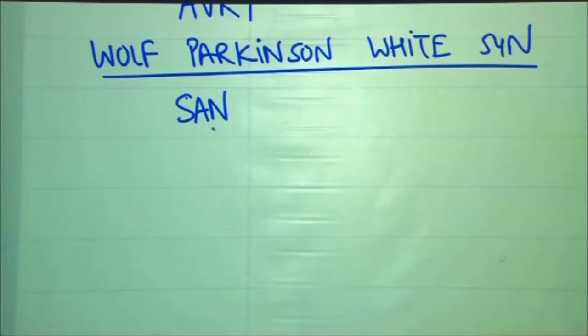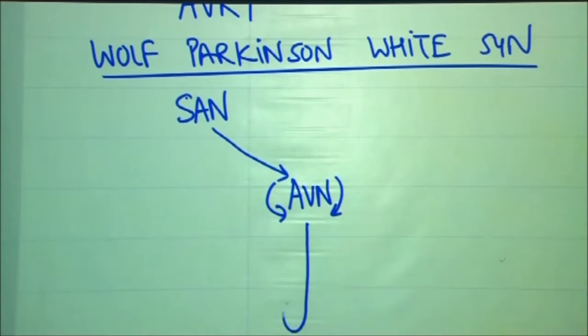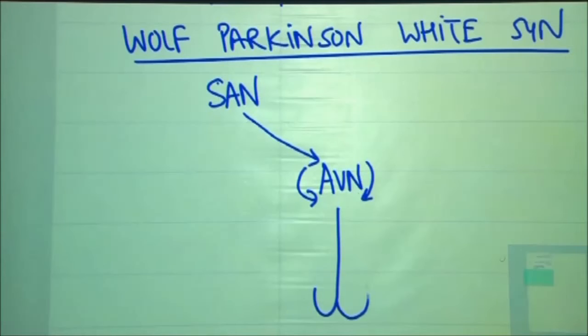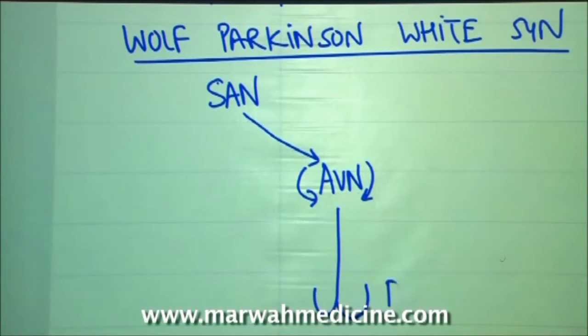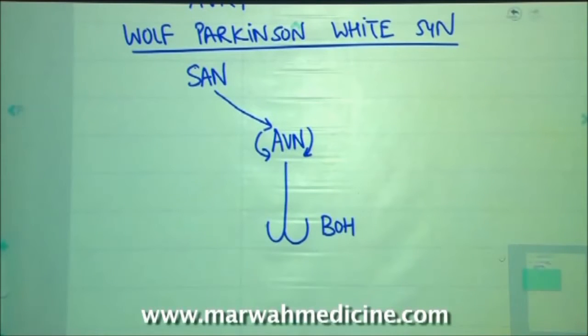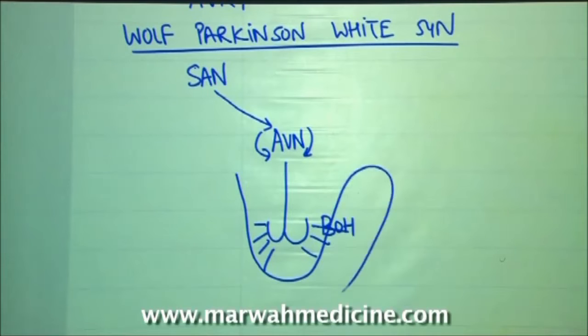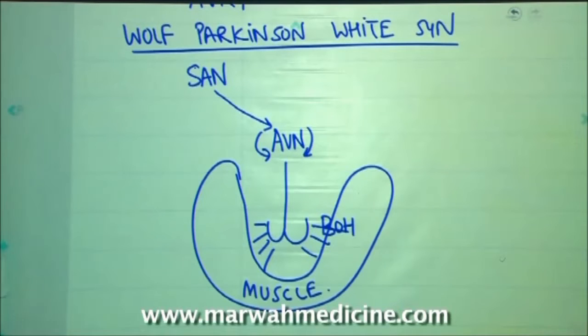In you and me, the current starts from SA node, goes to the AV node, then to the bundle of His, and then to the two fascicles. This is the normal passage of current. Once the current goes into the bundle of His via the network of Purkinje, the current innervates the cardiac muscle. So in you and me, the cardiac muscle gets electronic information via this normal conduction pathway and is responsible for generation of the normal waves in the ECG.